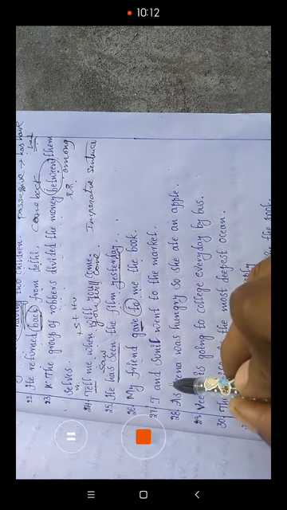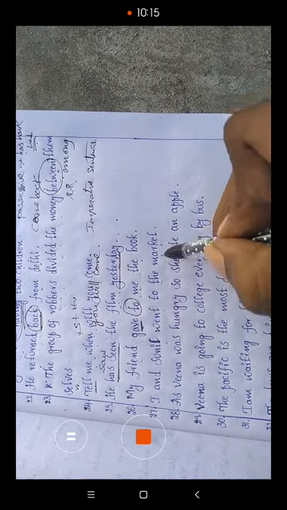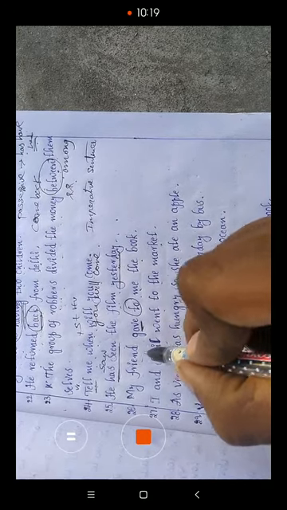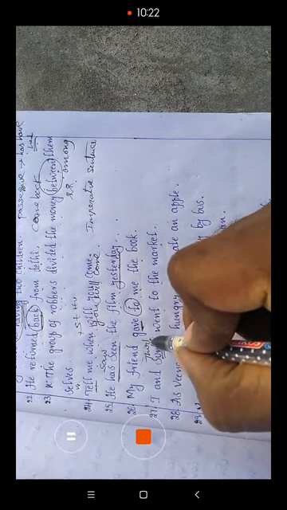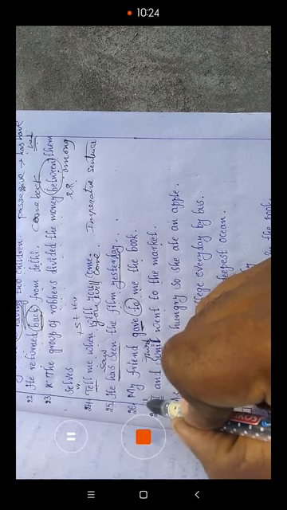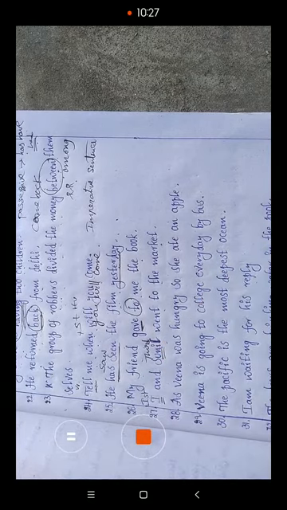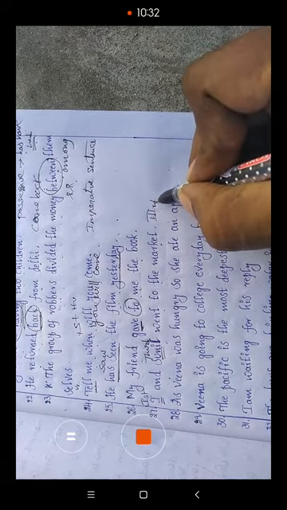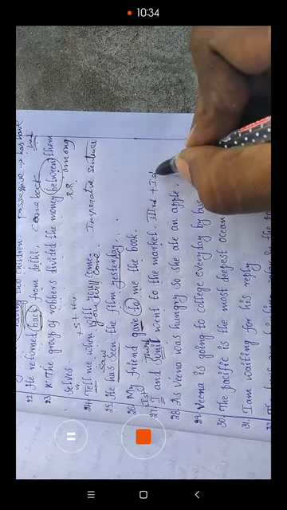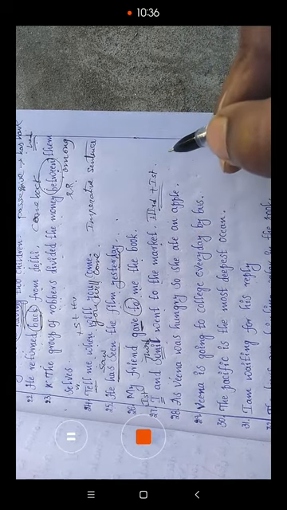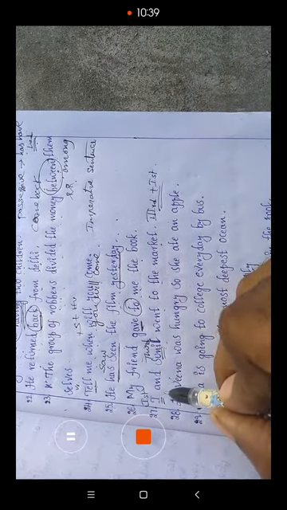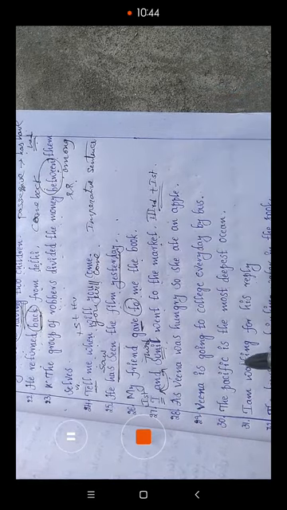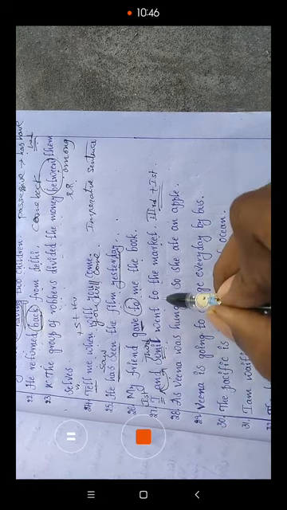I and Sunil went to the market. Actually, Sunil is the third person and I is the first person. In the English language, the rule is that the third person comes first and the first person comes later. So what should you write? Sunil and I went to the market. This is the correct one.